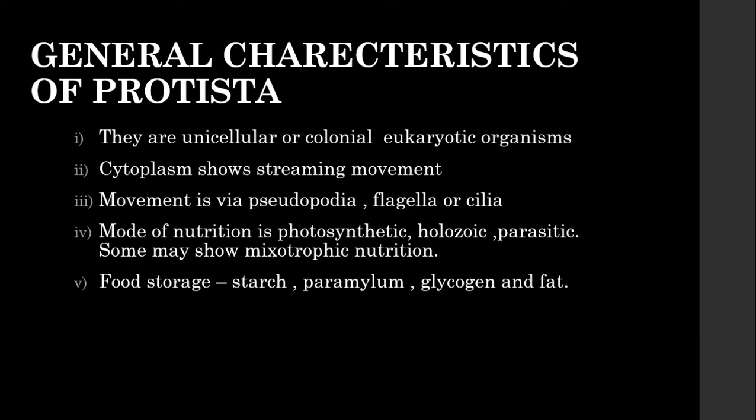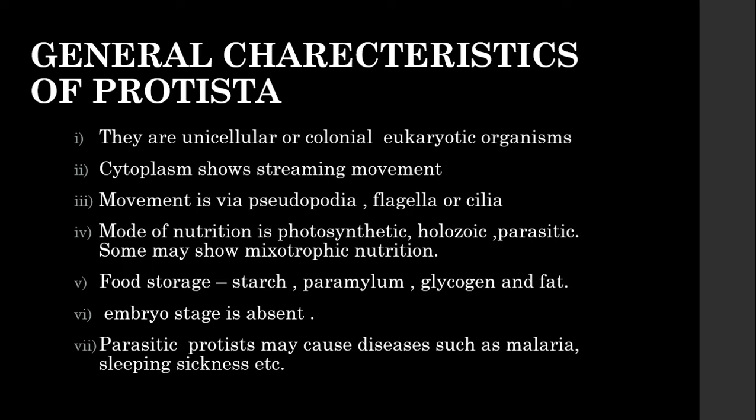The food storage can be in the form of starch, paramylum, glycogen, and fat. The embryo stage is absent in this particular kingdom. The parasitic protist may cause diseases such as malaria, sleeping sickness, etc. The asexual reproduction in this can be by binary fission, multiple fission, spore formation, cyst formation, etc. The sexual reproduction is believed to be primitive in protists. It involves meiosis and syngamy.